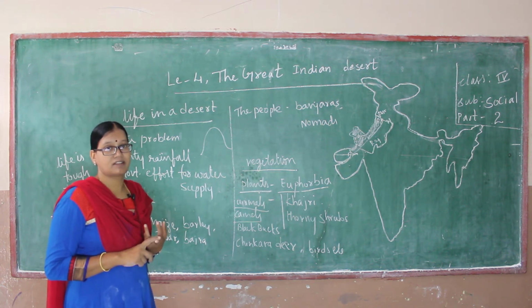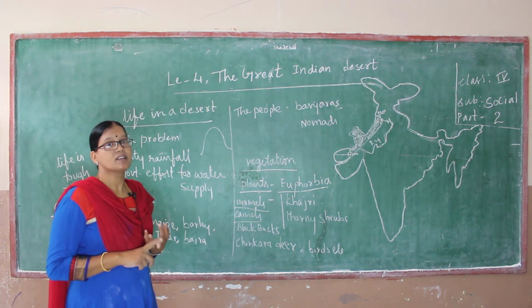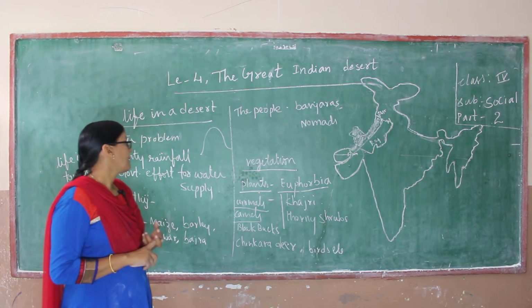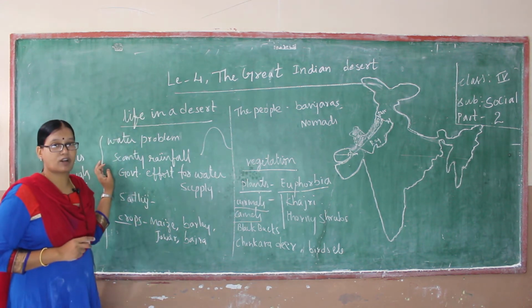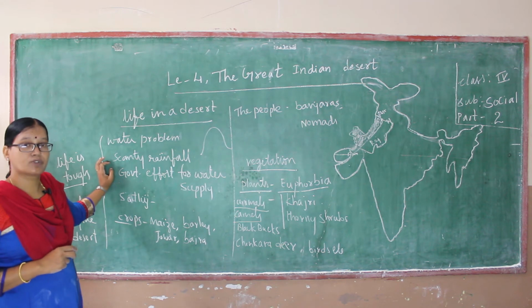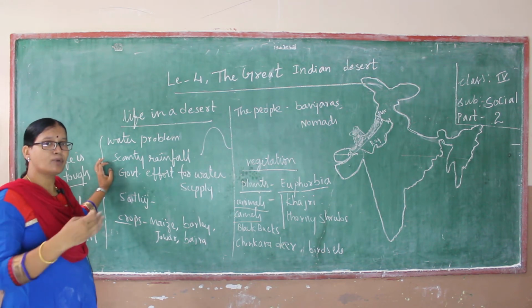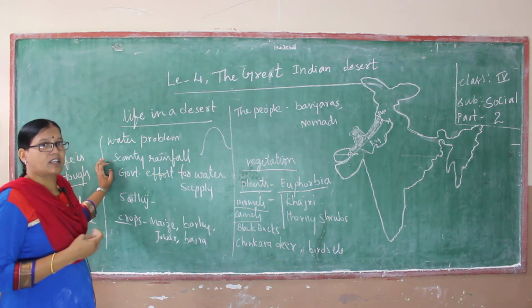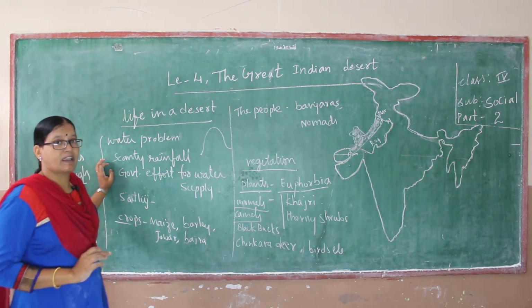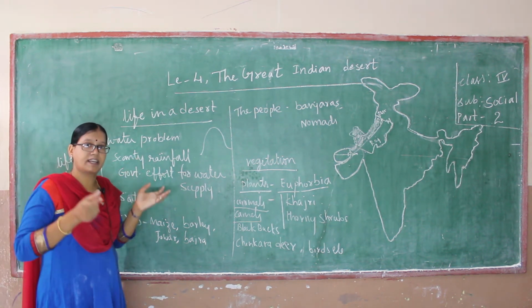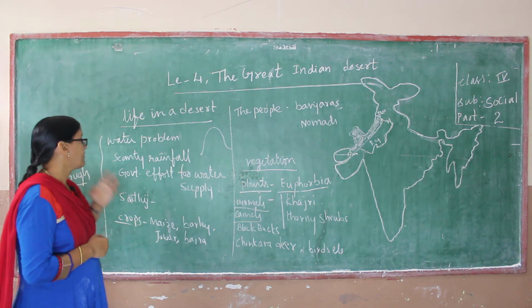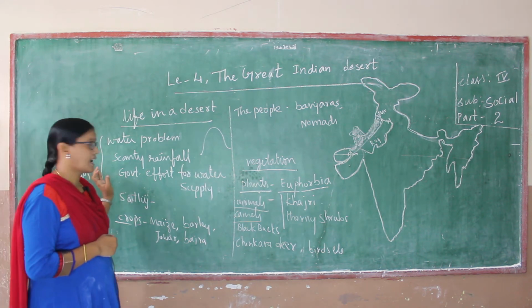Water is the main requirement for the survival of human life. Here water is scanty, which means a water problem. Women have to walk long distances carrying vessels to get the water. So they face the water problem due to scanty rainfall.